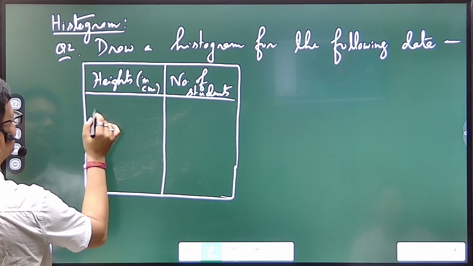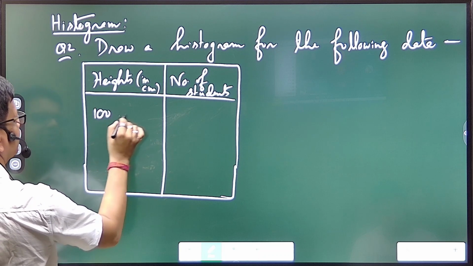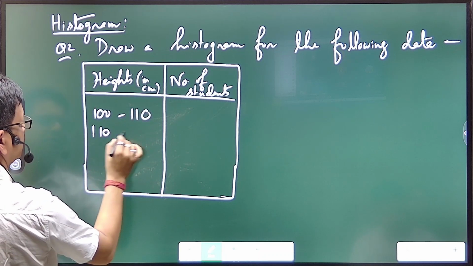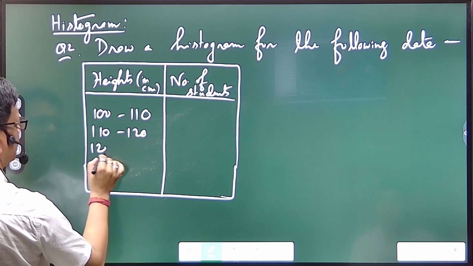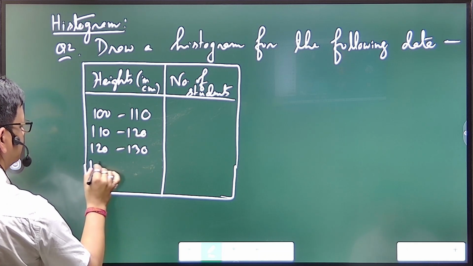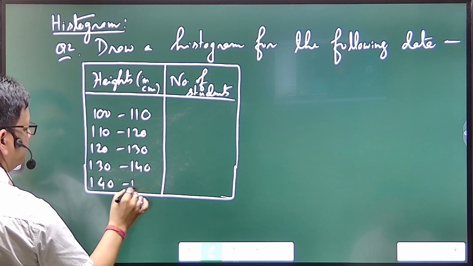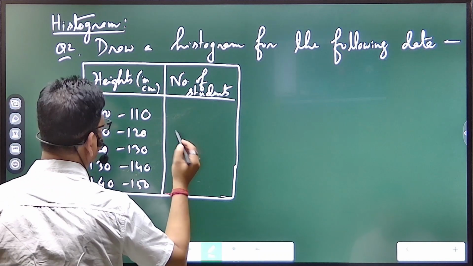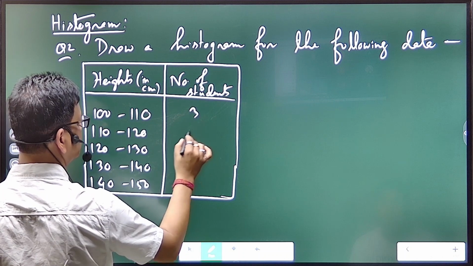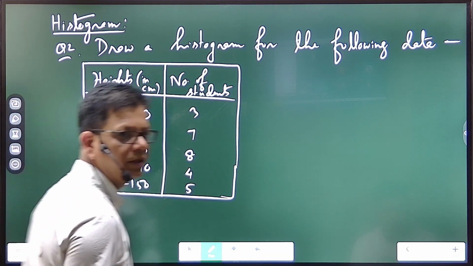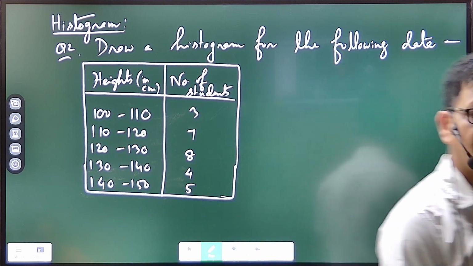So let us take from at least 100. Okay, supposing senior students, then 110 to 120, 120 to 130, 130 to, and suppose the last one is 140 to 150. Okay, so suppose here 3, then 7, then 8, then suppose 4, and okay, rough question, rough diagram.